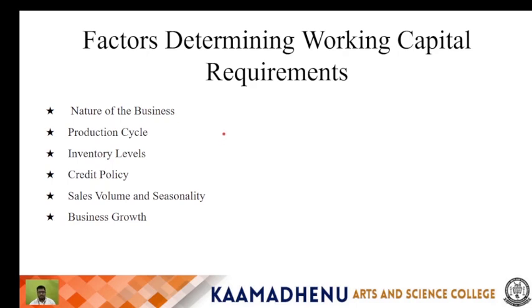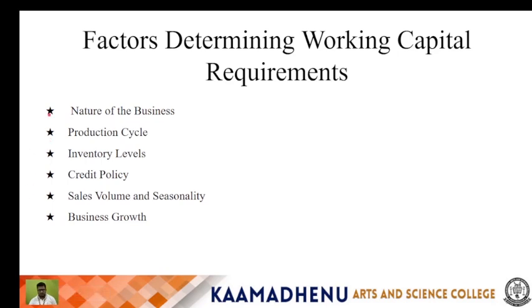In credit policy, there are two types: receivables and payables, that is, bills receivable and bills payable. On receivables, a company offering longer credit terms to its customers will tie up more working capital in accounts receivable, increasing working capital requirements. On bills payable, if the company can delay payment to the suppliers, it can reduce its needs for working capital.